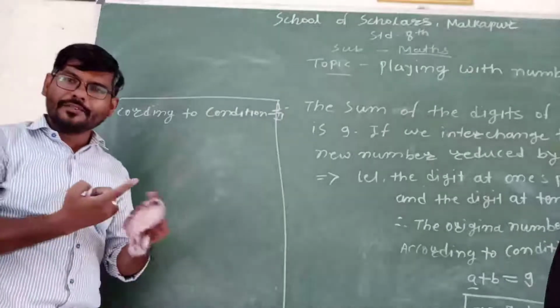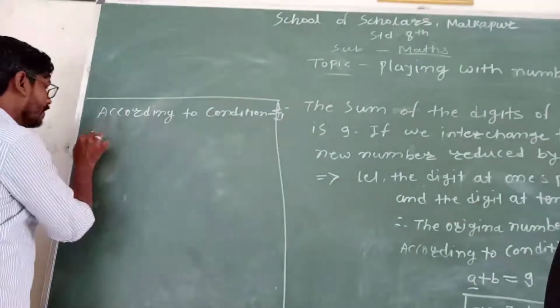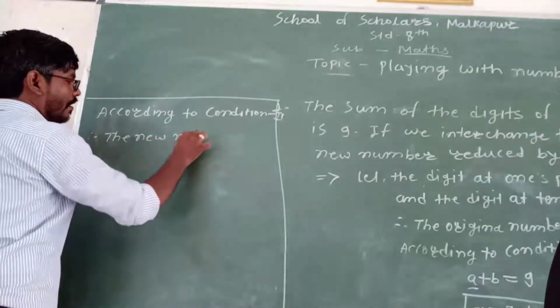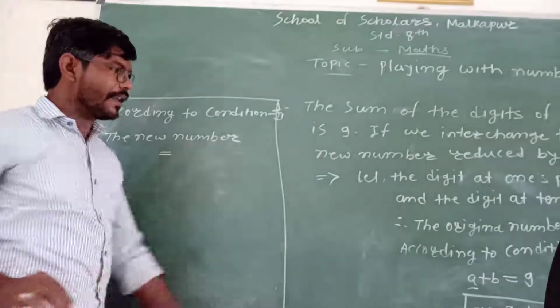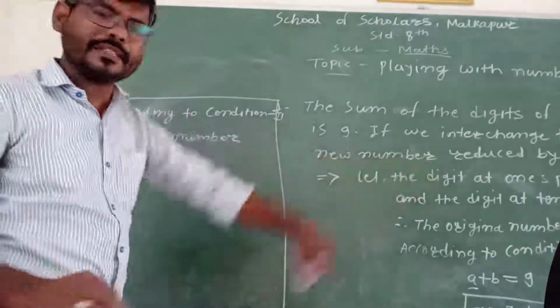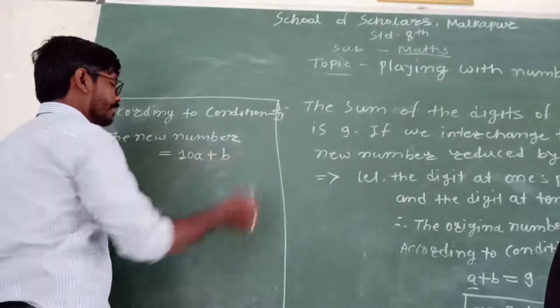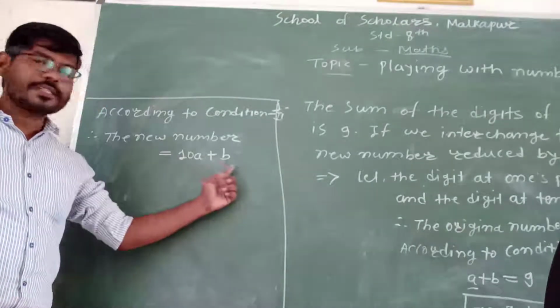If we interchange the digits, then by interchanging the digits, the original number is 10b plus a, and the new number will be 10a plus b.